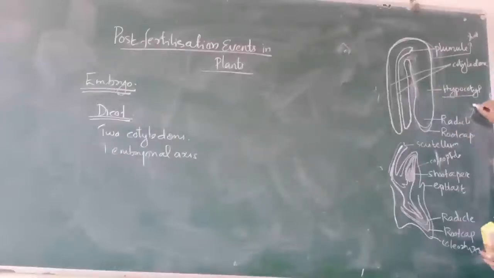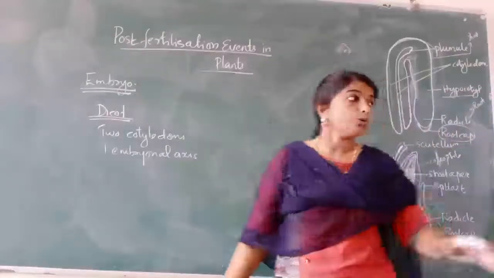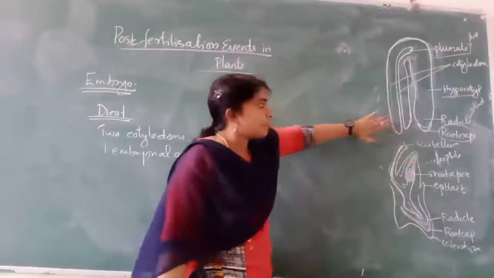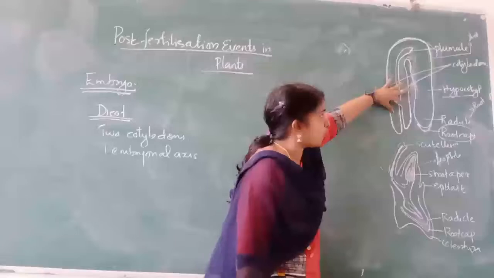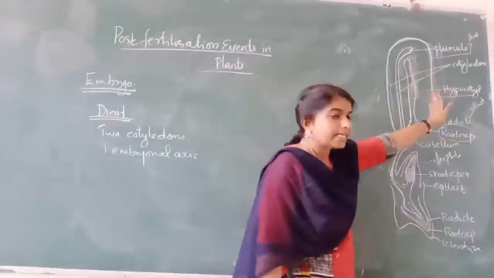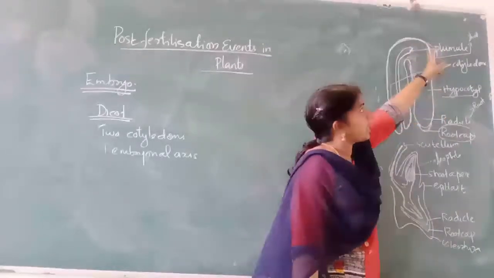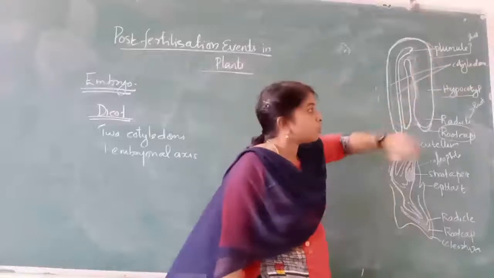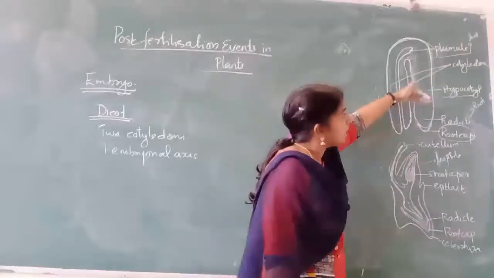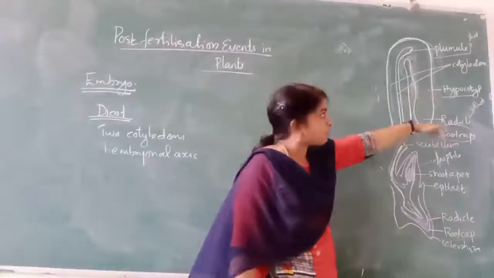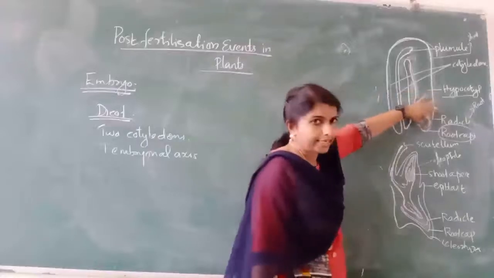This radicle develops into root, and it is surrounded by a cap-like structure called the root cap. So the dicot embryo has two cotyledons and an embryonal axis containing the plumule that develops into shoot and the radicle that develops into root, covered by a root cap.